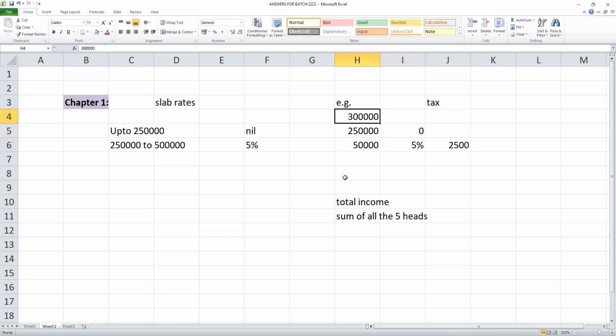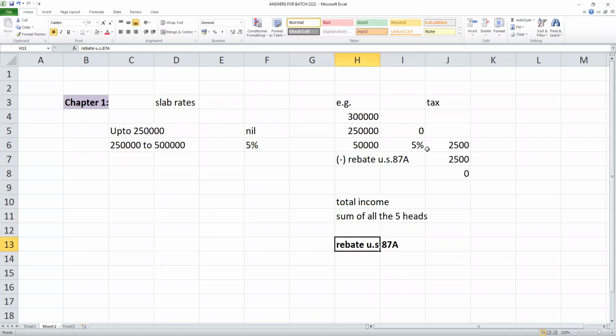gives you a discount if your income does not exceed 5 lakhs. Discount means rebate, under section 87A of the Income Tax Act. You will get a rebate on the 2,500. I'll show you all this in the material.